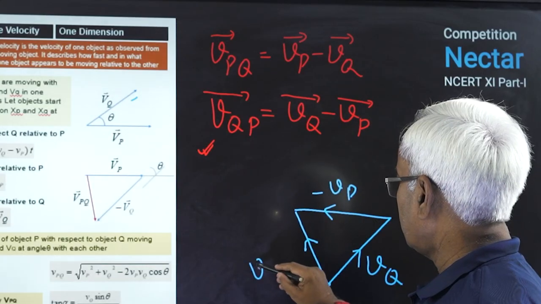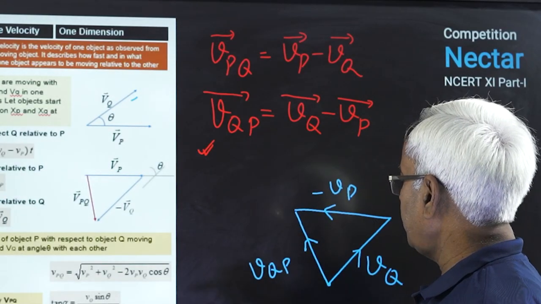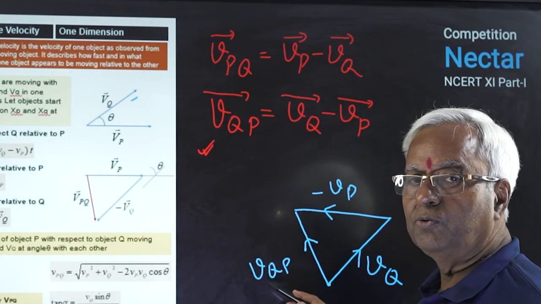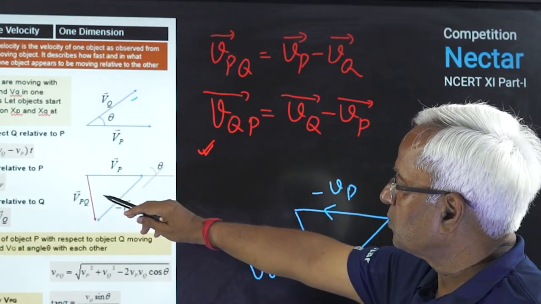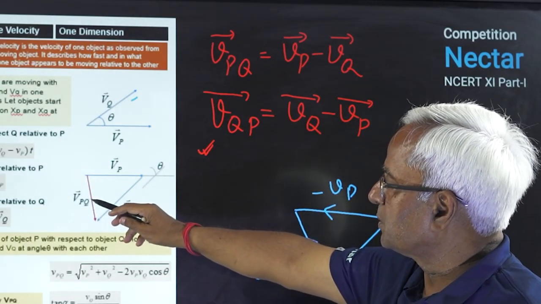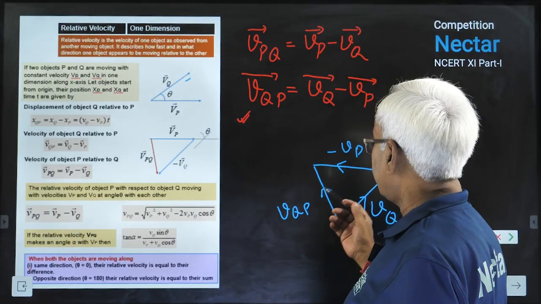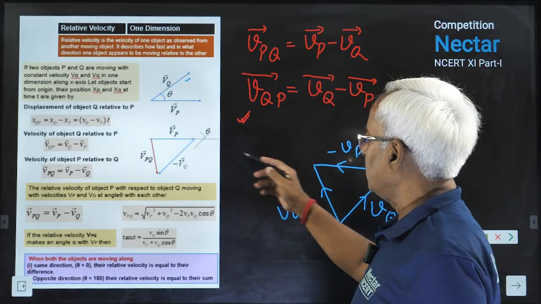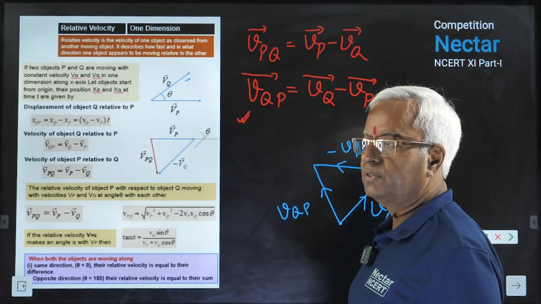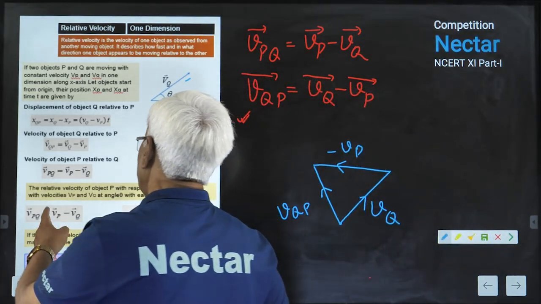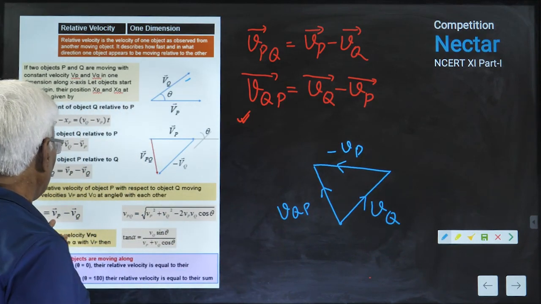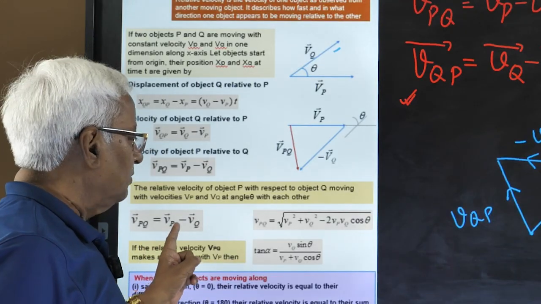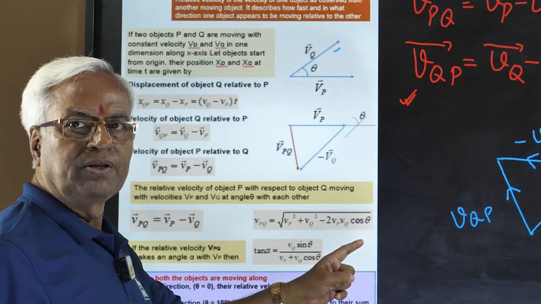This becomes vqp, the velocity of q with respect to p, whereas this was shown velocity of p with respect to q. More or less, you will find both are equal and opposite. Means vp minus vq or vq minus vp, both will be equal in value.